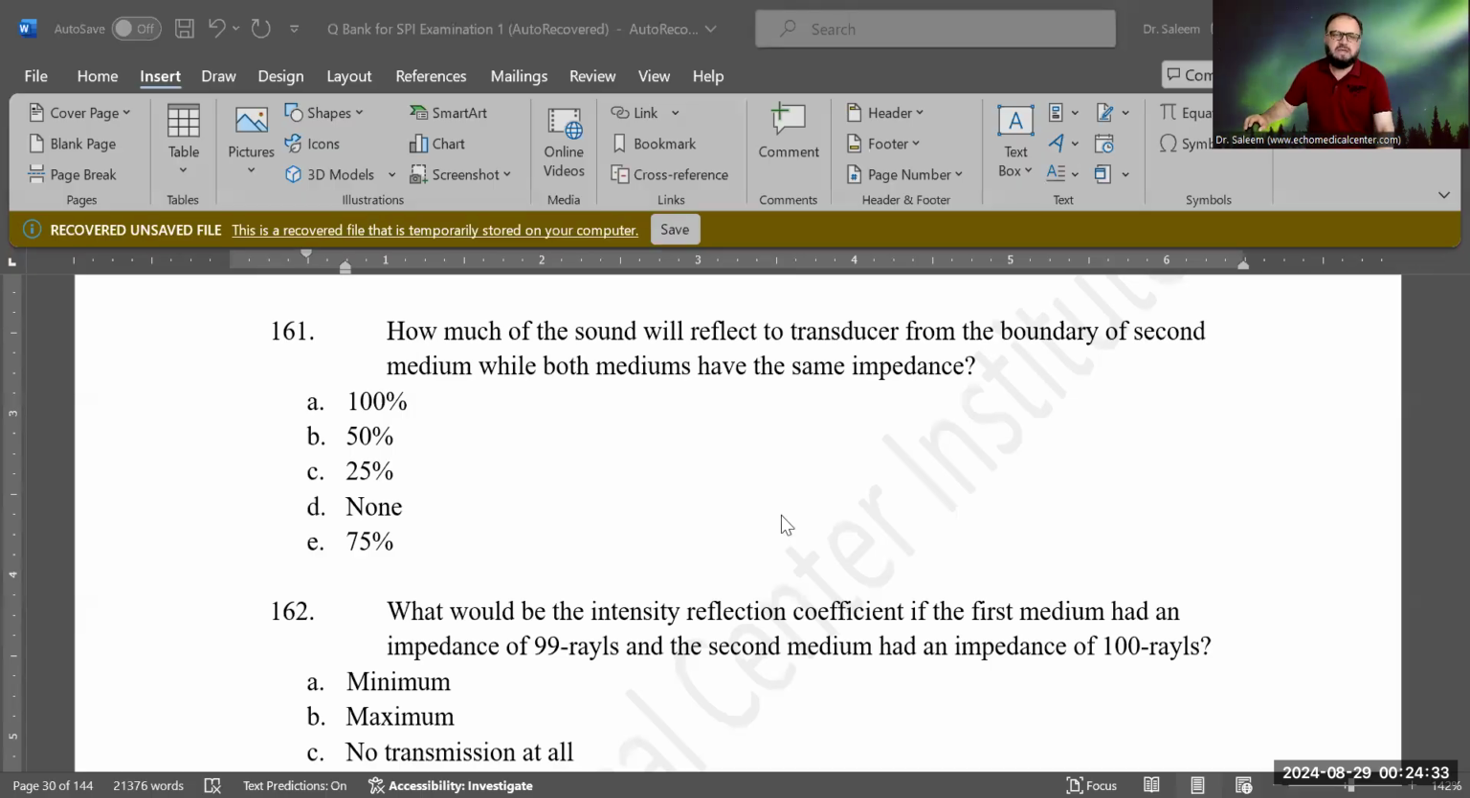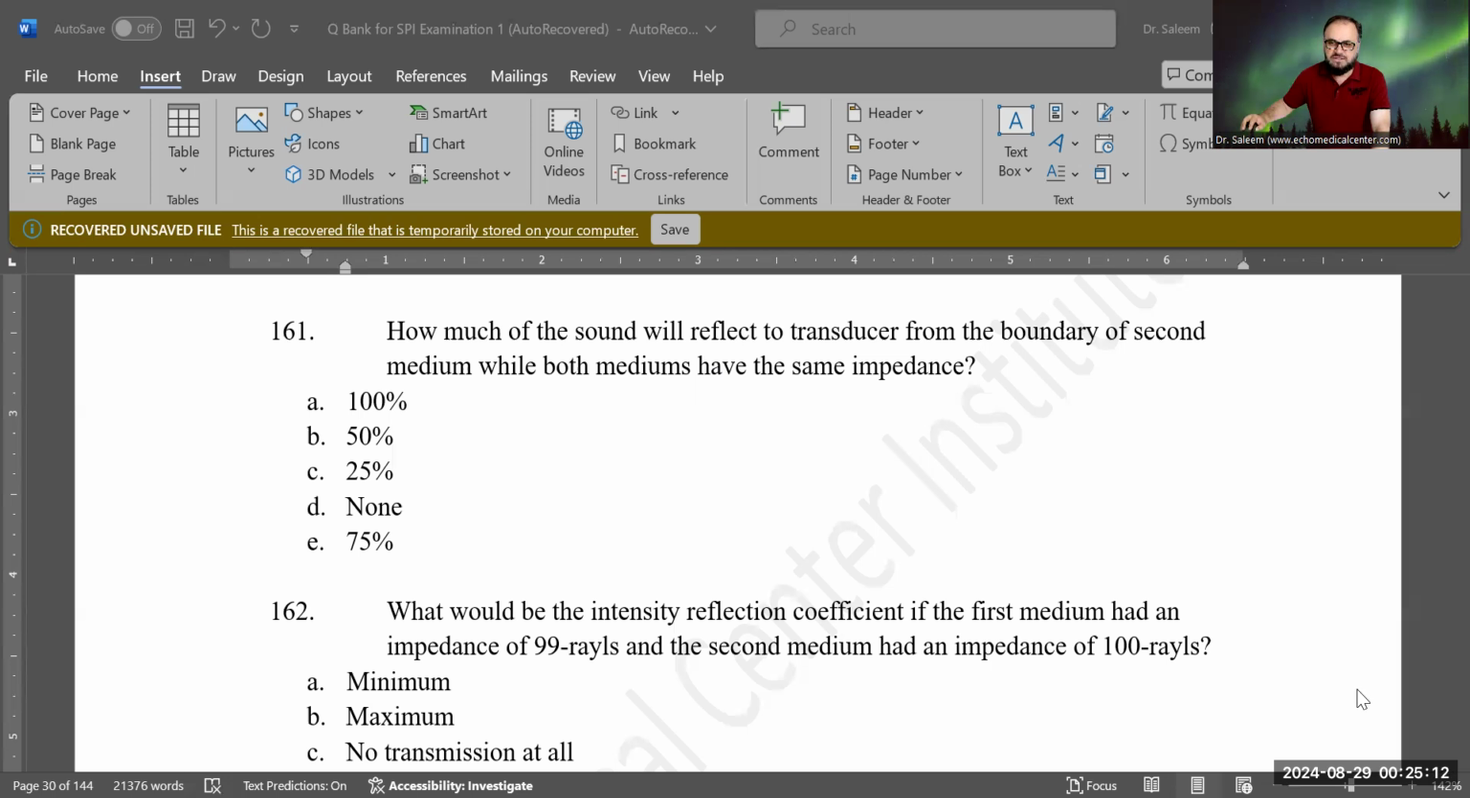The question says, how much of the sound will be reflected to the transducer from the boundary of the second medium while both mediums have the same impedance? If their impedances are exactly the same, equal. So what do you think? Which one is the correct answer? 100%, 50%, 25%, none, or 75%? It's none, because if both mediums are matched, they have the same impedance, the same resistance. So the sound will just transmit, nothing will reflect back, right?